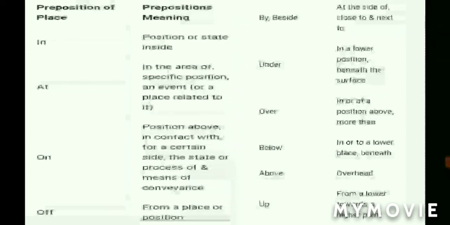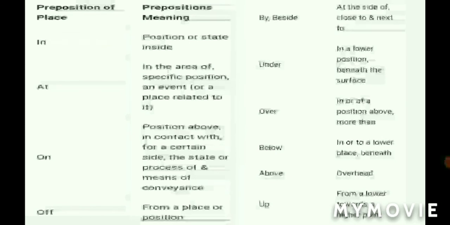Under, in a lower position beneath the surface. Over, in or at a position above, more than. Below, in or to a lower place, beneath. Above, overhead. Up, from a lower towards a higher point.